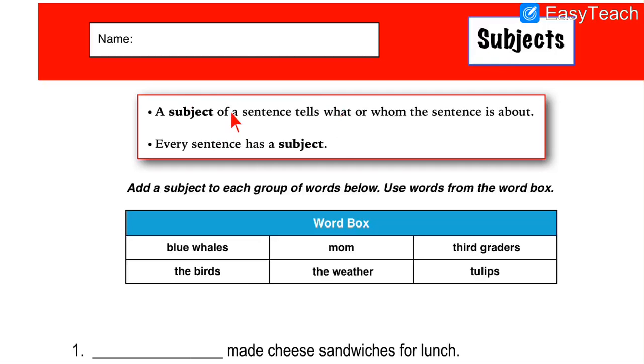See what is given over here. First let us read this box. A subject of a sentence tells what or whom the sentence is about. Now here in the subject we will understand whom the sentence is referred to or what the sentence is about. We will understand who is doing the action. And it is also said that every sentence has a subject. It is compulsory, in each and every sentence there will be at least one subject, and the subject can be someone's name or a pronoun, and without the subject the sentence is incomplete.